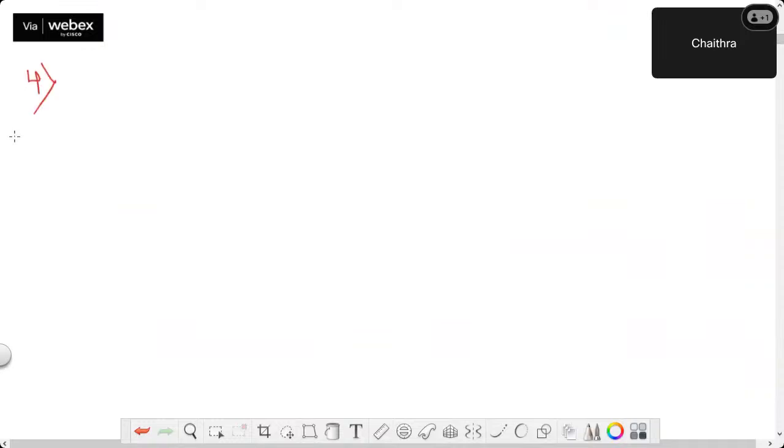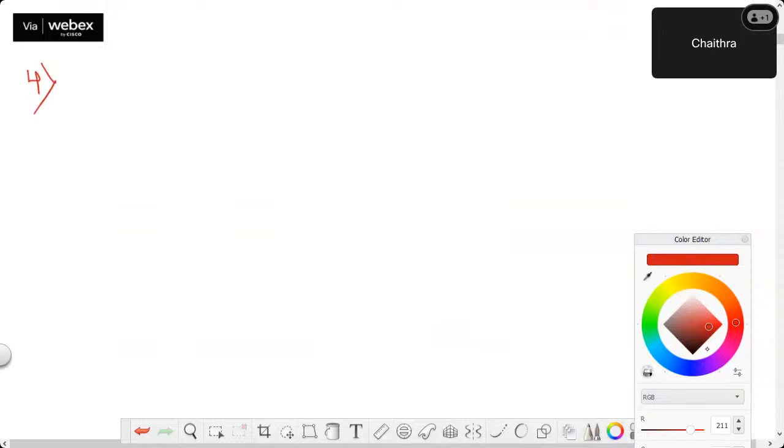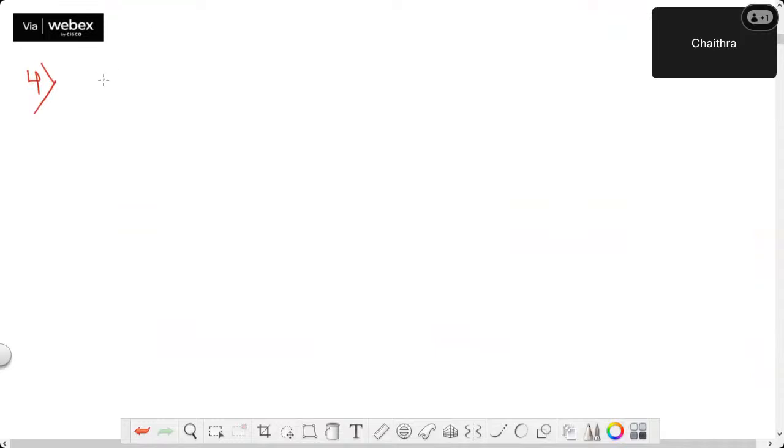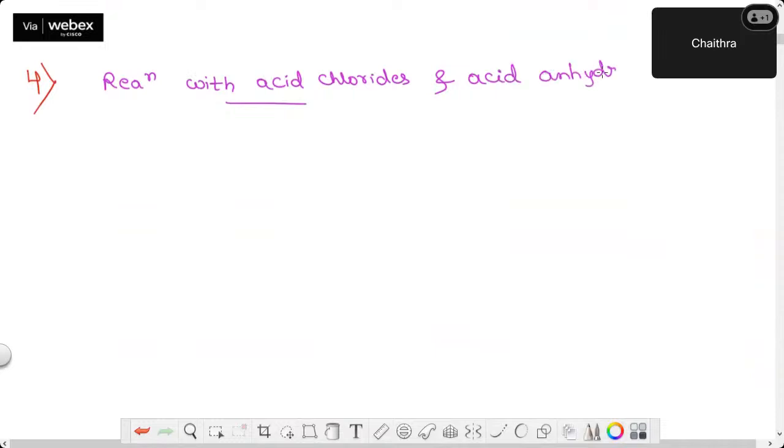Fourth reaction I'm taking. So now we will understand how these amines react with acid chlorides and acid anhydrides. You know the general formula of acid chlorides? If you introduce acid chloride in the reaction, what happens?